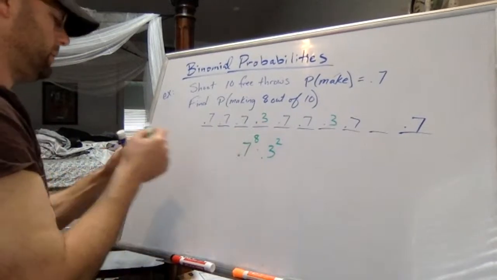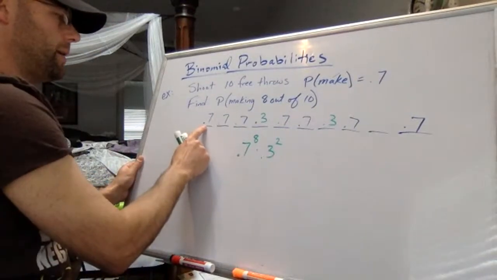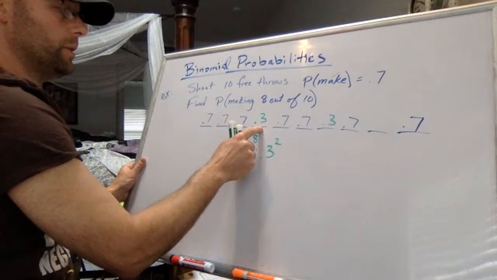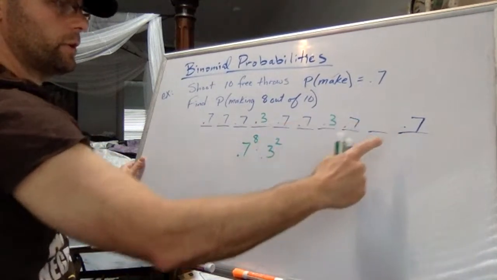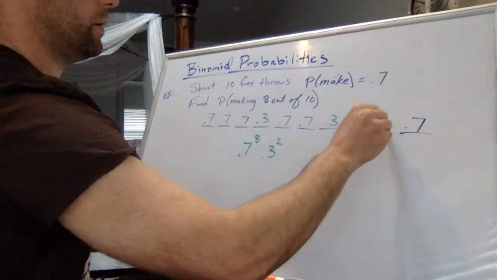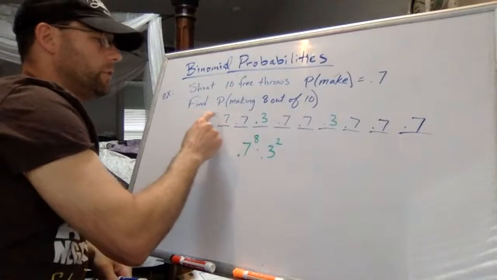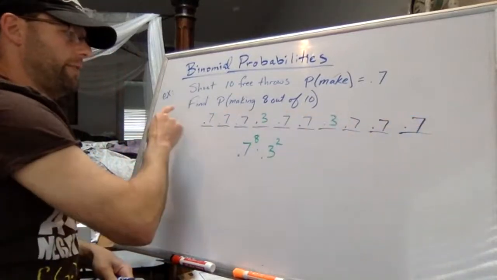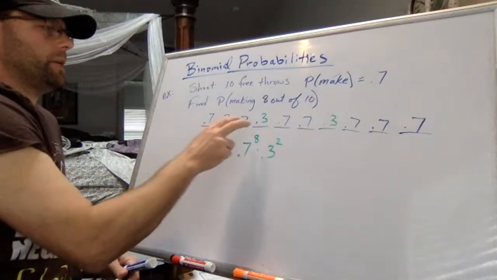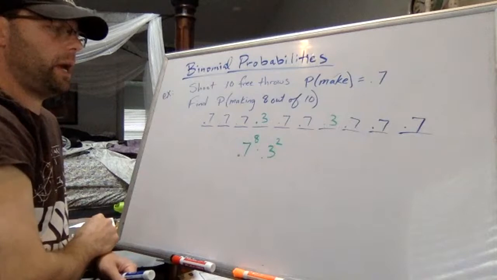The problem is this scenario literally is showing a make on the first shot, a make on the second, a make on the third. The 4th is a miss, and the 7th is a miss, and the others are makes. Oops, I should have put another 0.7 there. In reality, we need to mix up the 0.7s and the 0.3s in such a way that we consider every different way in which we can miss 2 and make 8.